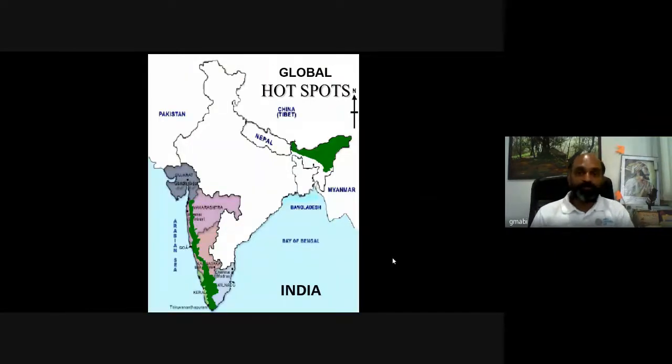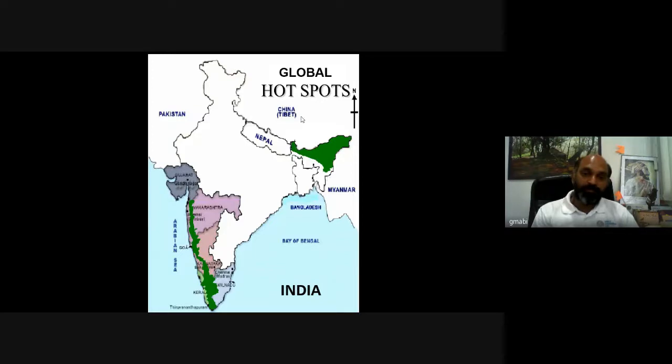These are the global hotspots we have seen in the previous slide, and now these are the important ones. Western Ghats runs parallel to the Arabian Sea. This is the chain of hills which runs parallel to the Arabian Sea, about 1600 km long. And here you can see the northeastern mountains, also called the Seven Sister Mountains, almost a part of Eastern Himalaya: Sikkim, Arunachal, Assam, Tripura, Mizoram, Meghalaya, and so on.